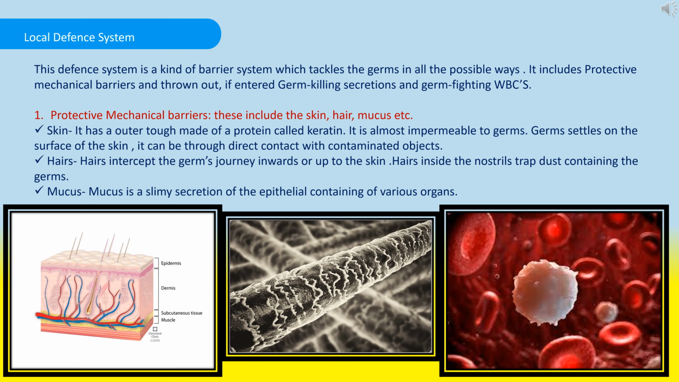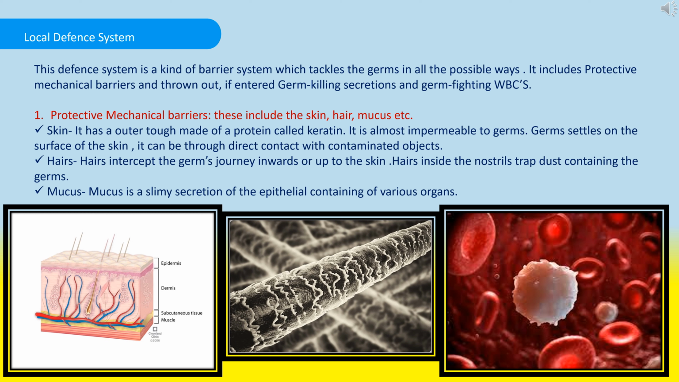We will see a deeper study of the local defense system. This defense system is a kind of barrier system which tackles the germs in all the possible ways. It includes protective mechanical barriers, thrown out if entered, germ-killing secretions and germ-fighting WBCs. So, the first one, protective mechanical barriers. These include the skin, hair, mucus, etc.